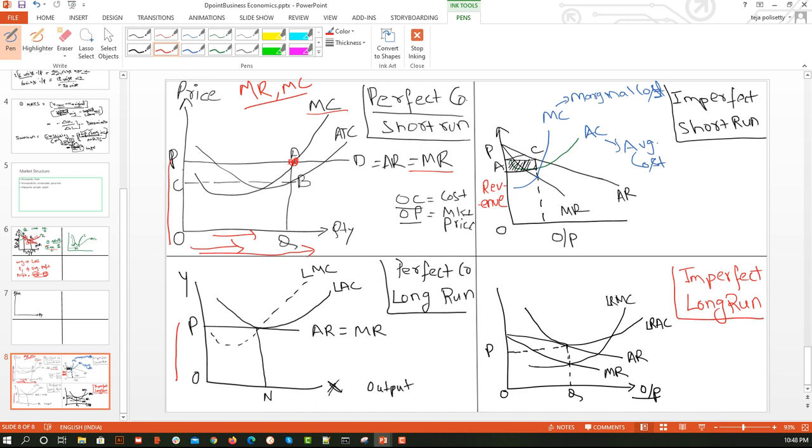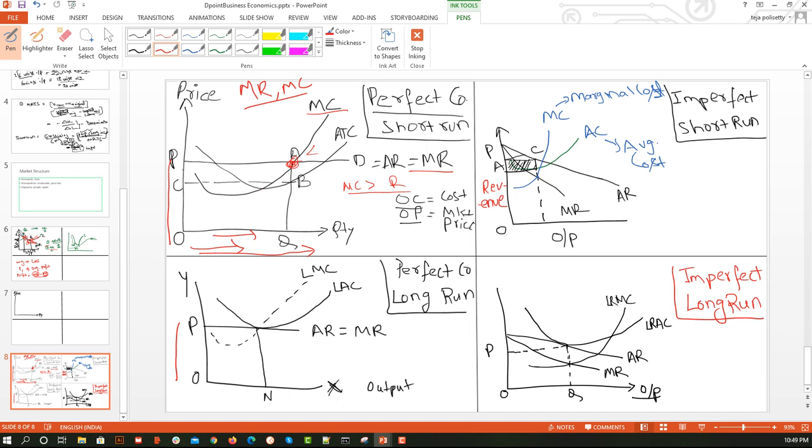Now what was the second condition? The second condition was that MC should be greater than MR beyond that point, which means I have to stop my production. Here MC is going higher and MR is lower, so the second condition is also satisfied. This is the point I was searching for, which we found in perfect competition in the short run.